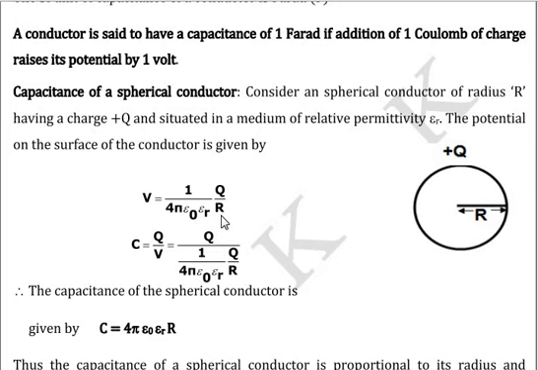I remind you that the expression we derived for electric potential due to a point charge is 1 by 4 pi epsilon naught into q by r. Since here it is kept in a medium of dielectric constant epsilon r, V will be 1 by 4 pi epsilon naught epsilon r into q by r.